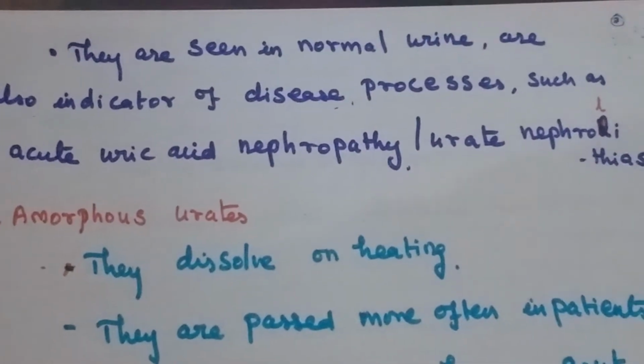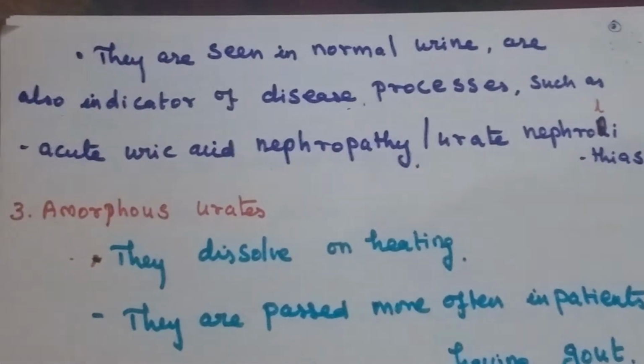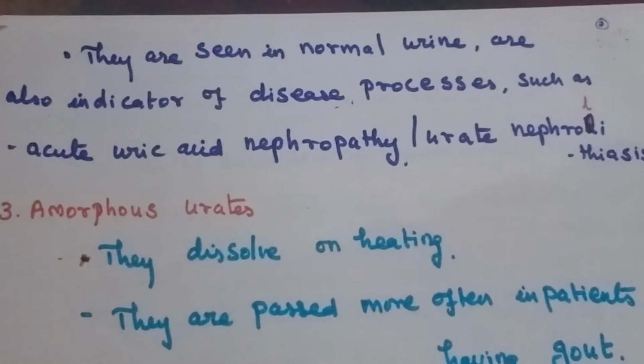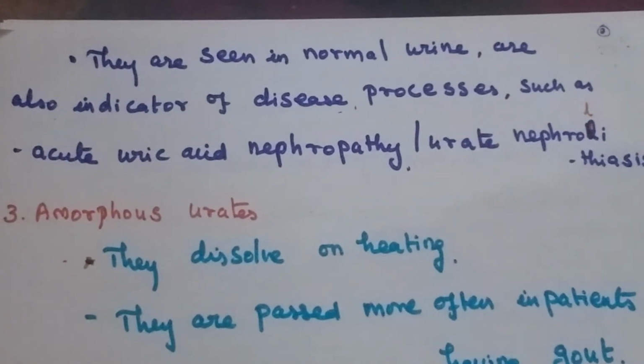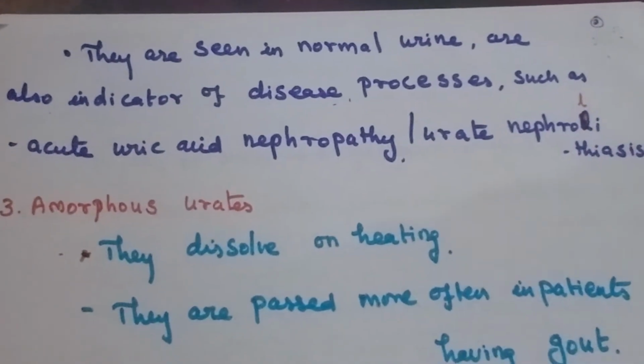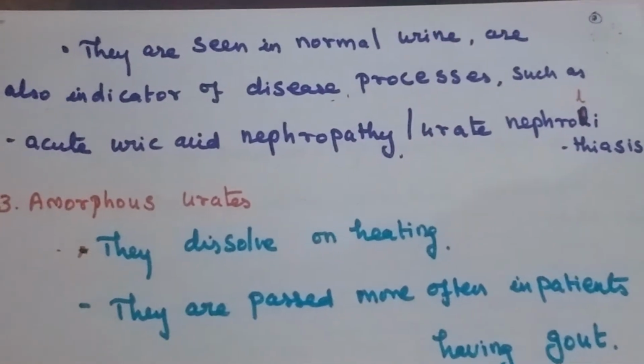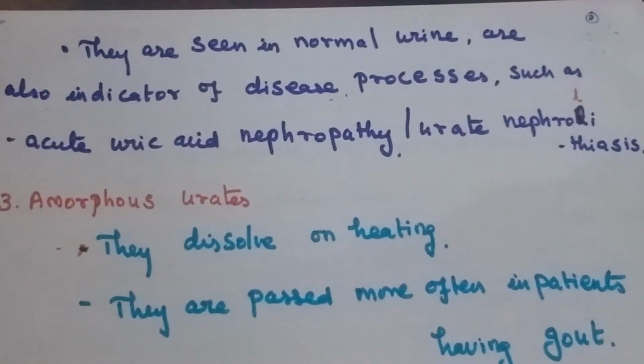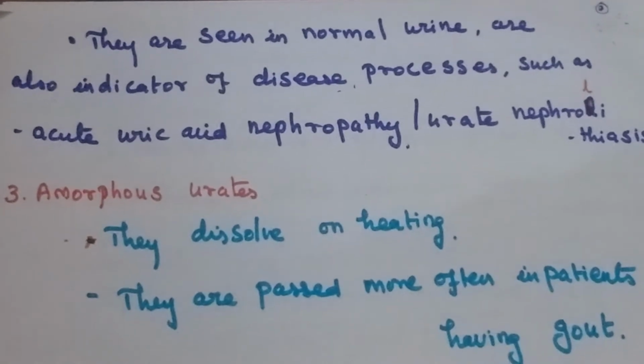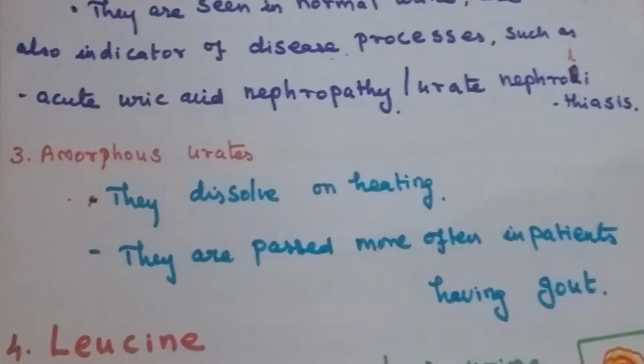They are also seen in normal urine. They are also an indicator of diseases like acute uric acid nephropathy.